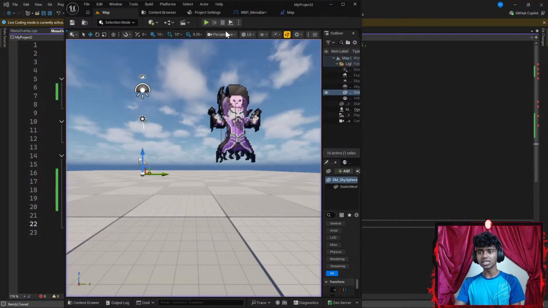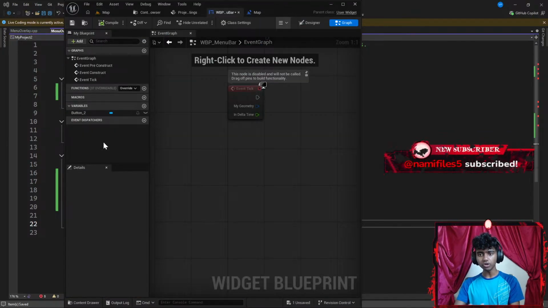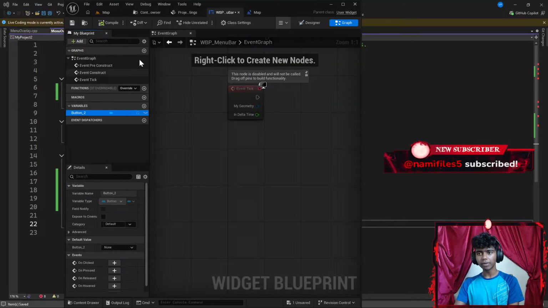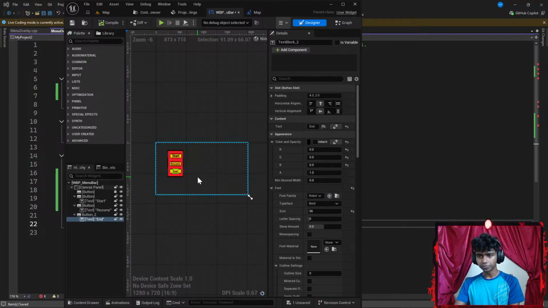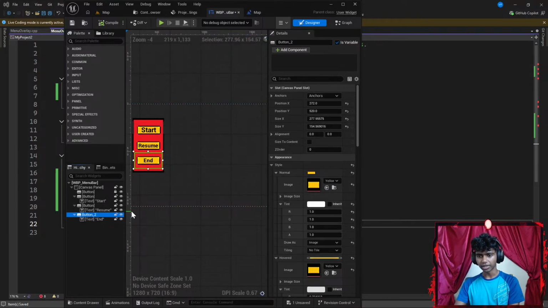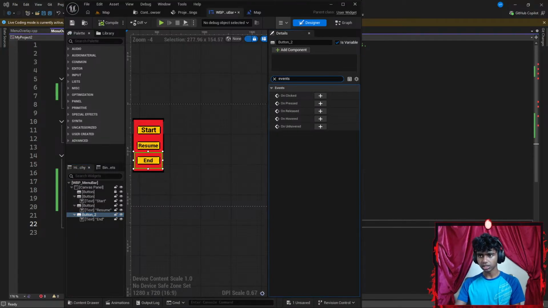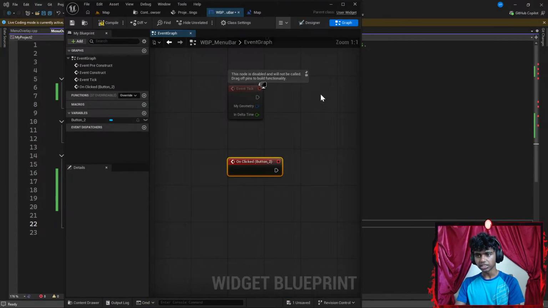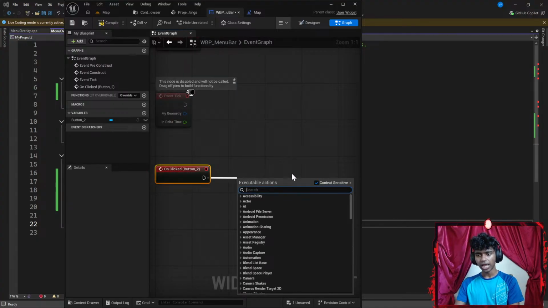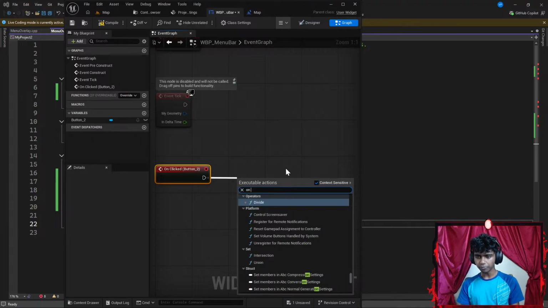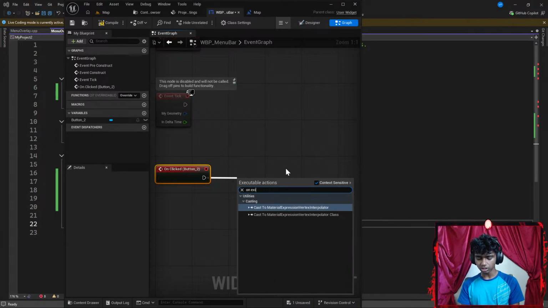The reason nothing happens is because I need to go to my WBP menu bar and click my button here. I go to my designer, to my end button. I set it as variable. I want to go under events and add an on clicked event. Now I'm going to extend this and search for on exit pressed. This is going to be my callable function on exit.